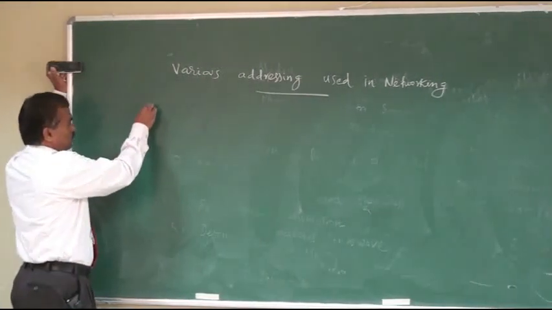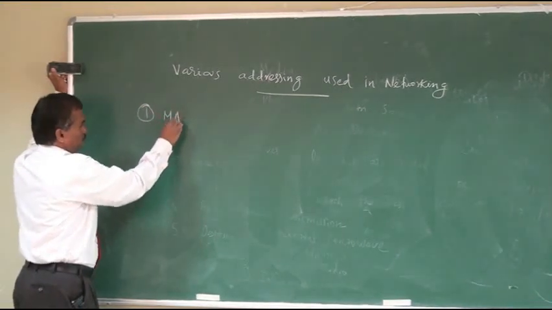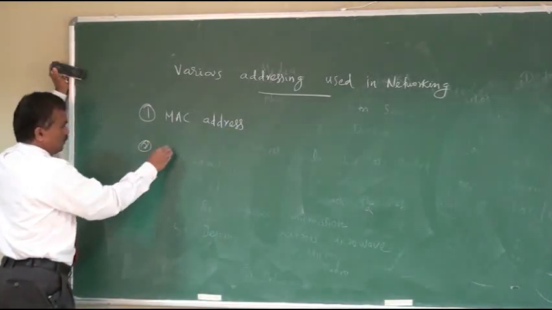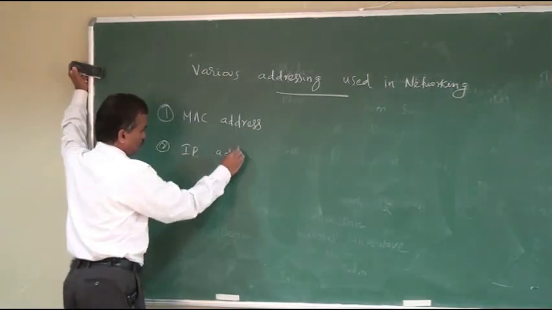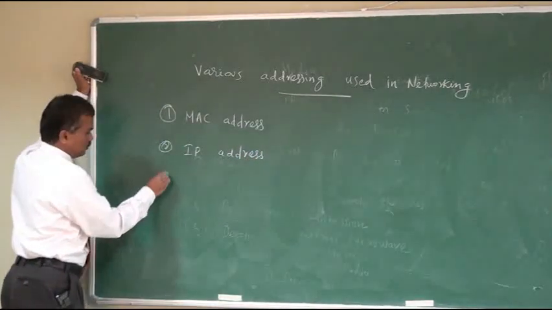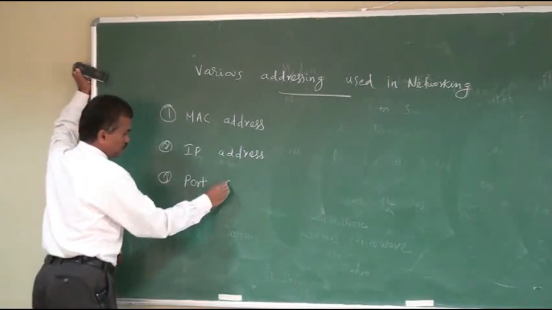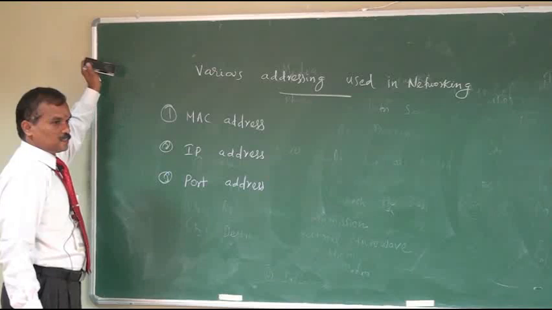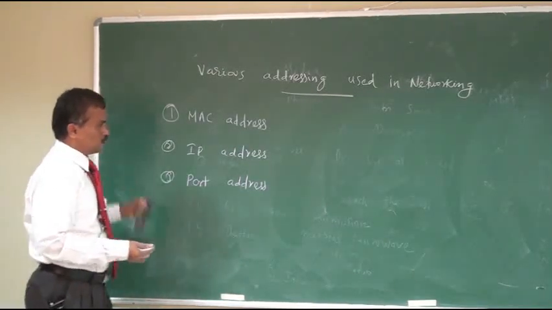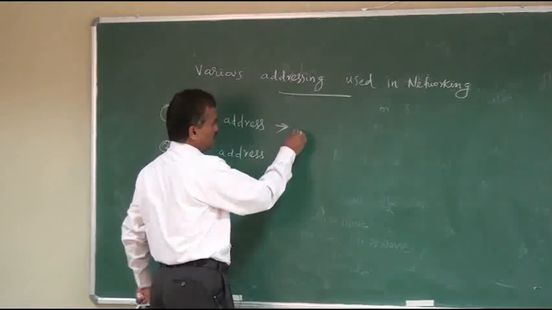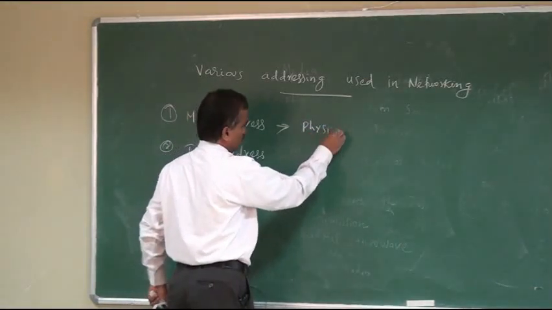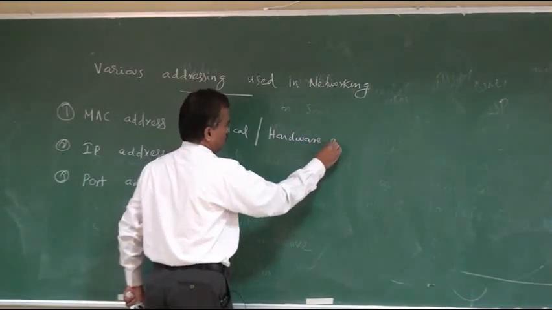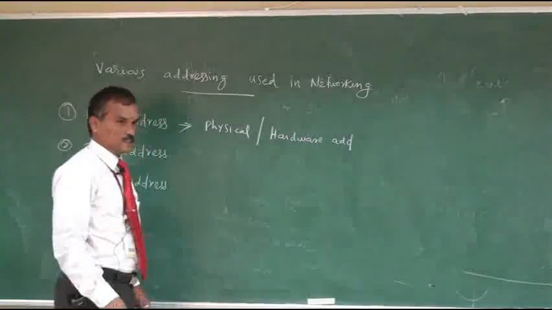So there are three kinds of addressing used. One is called MAC address. Second one is called IP address. And third one is called port address. Right? So MAC address is nothing but media access control address, or you can call it physical address or hardware address.